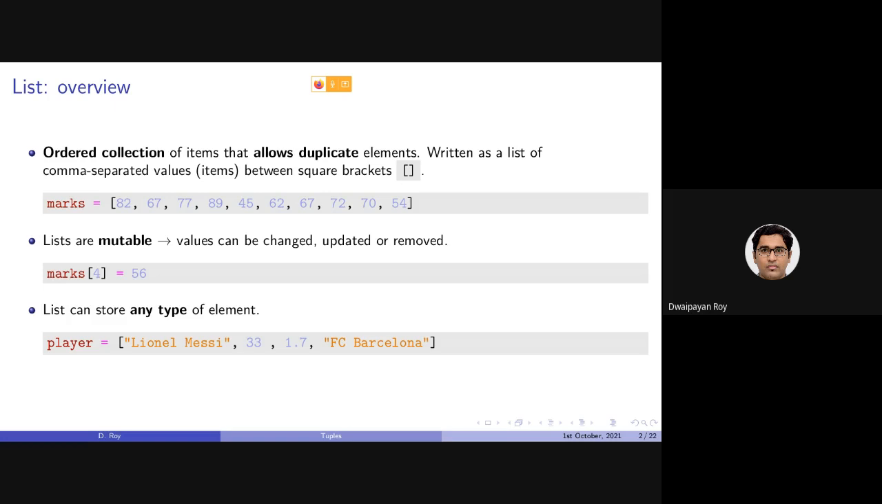And list can store any type of element as well. That is, here in this example, as you can see, there are string, integer, float as well in the same list. Also, as we have discussed, there can be one list inside a list as well.